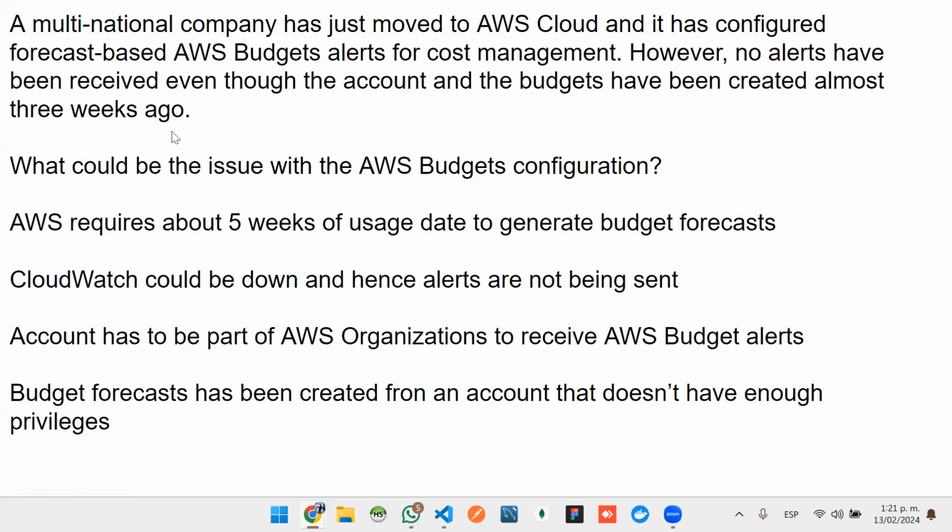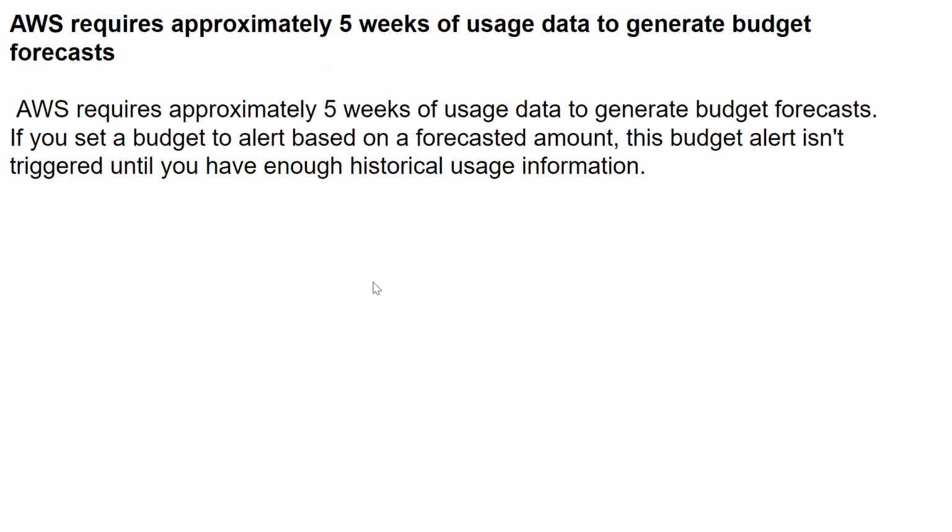All right. AWS requires approximately 5 weeks of usage data to generate budget forecasts. Oh yeah, usage data. Okay. All right, easy enough.